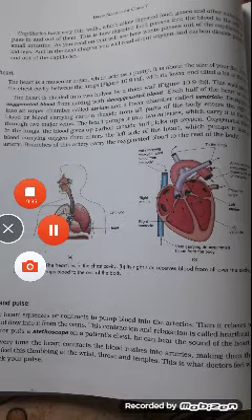We discussed the blood corpuscles, RBC, WBC, and finally we discussed the blood platelets, which are responsible for clotting of blood. So I think today we have discussed a lot.